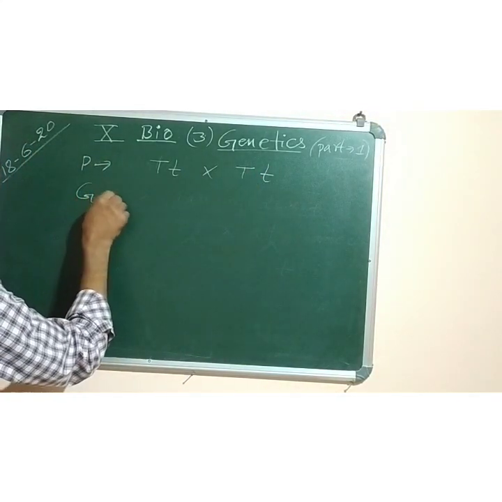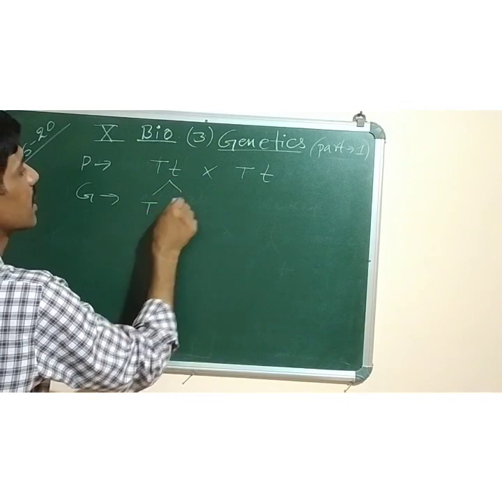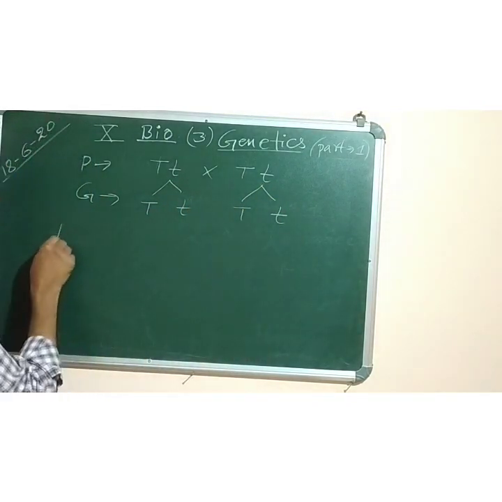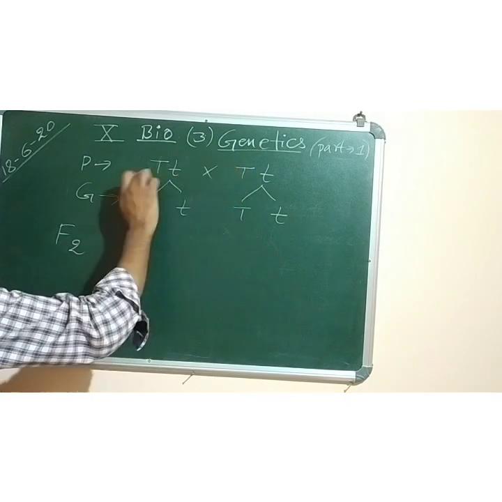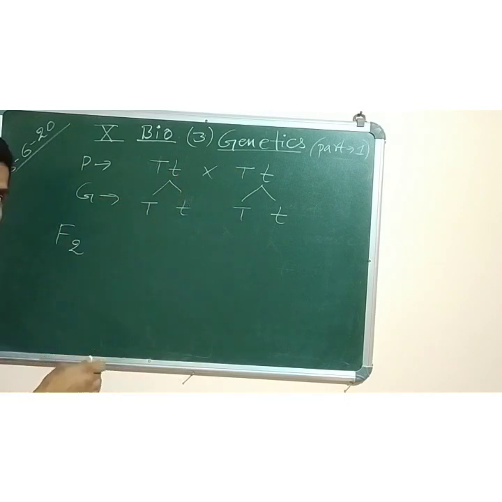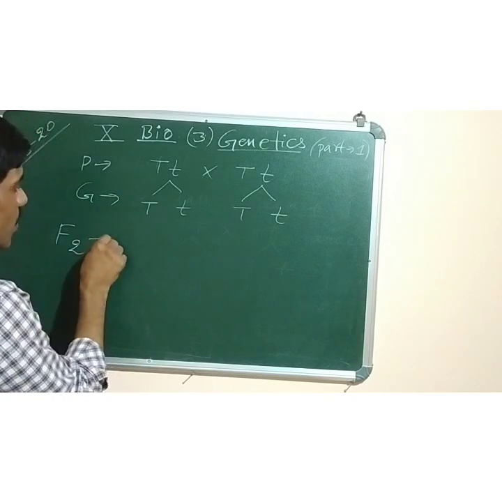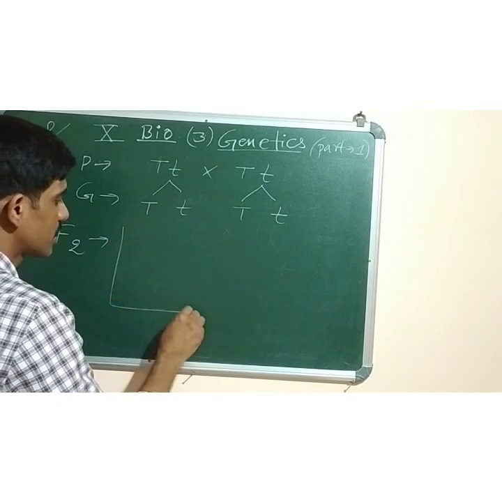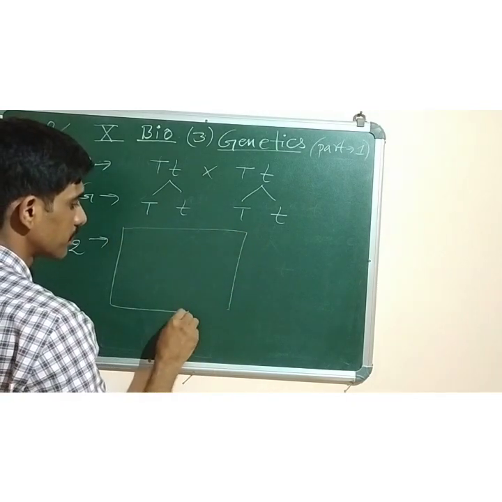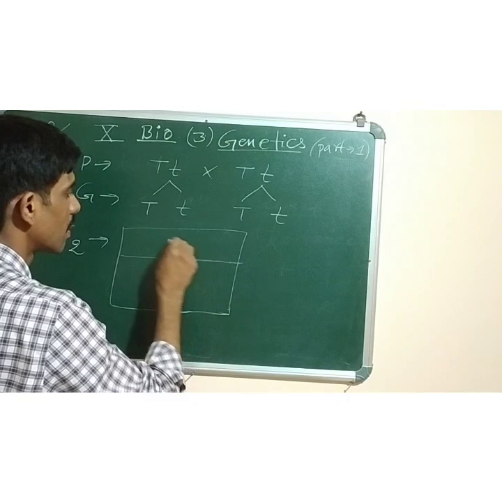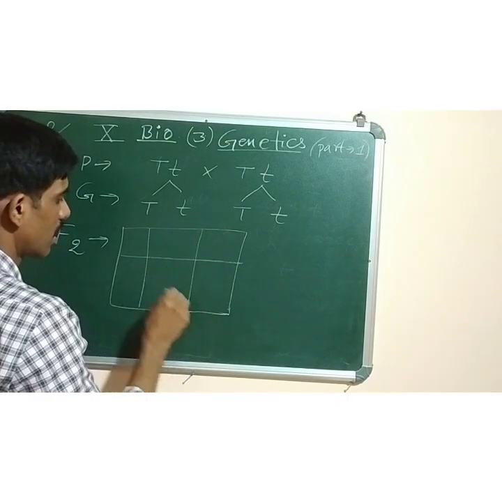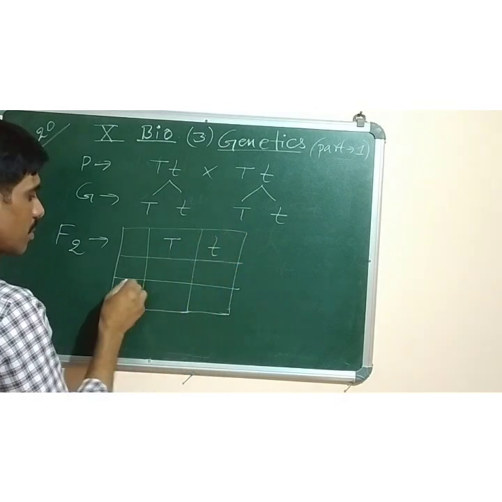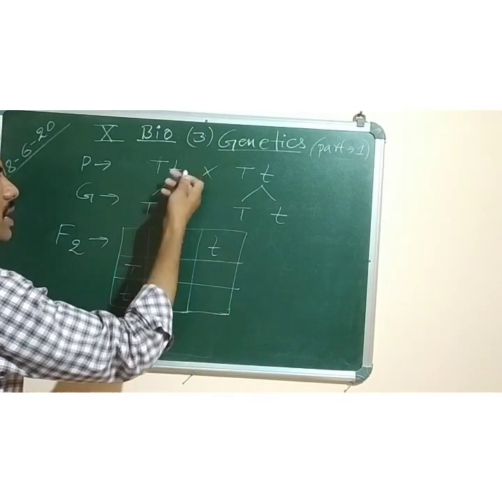Now their gametes: two different types of gametes are there, capital T, small t, and here also capital T, small t. In the F2 generation, they were the F1 plants. We are crossing them only to obtain the F2 generation. What happens in the F2 generation, you can see. If you want, you can do the Punnett square. So let's draw the Punnett square. It's simple and easy to do. Here capital T, small t, and here also the same, capital T, small t. This one is male, this one is suppose female.